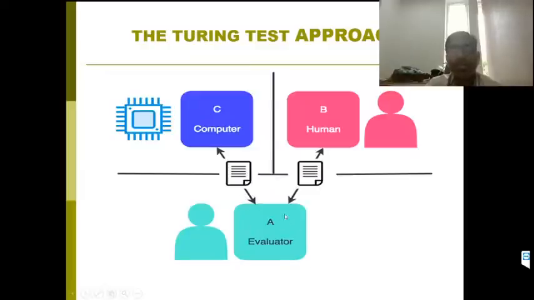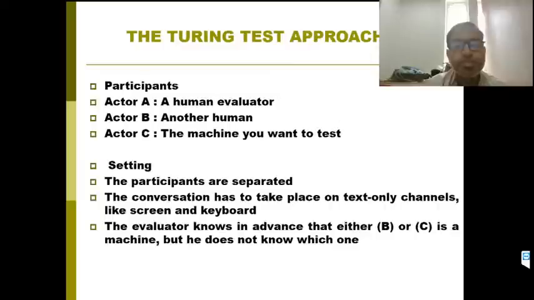Finally, if the evaluator cannot judge who sent a response, that means the machine mimics a human and gives answers like a human, then we say that artificial intelligence is implemented on the machine. That is the concept of the Turing test approach.